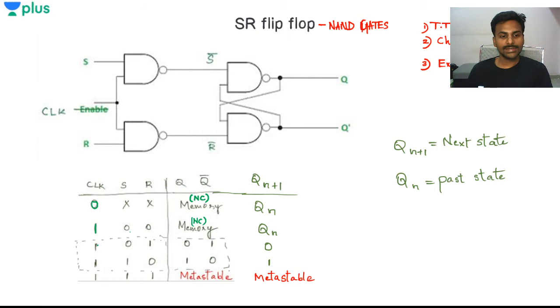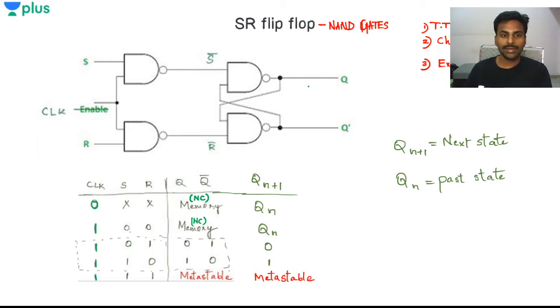Now in the next cases I have the clock input high, and throughout this operation I'll keep the clock high. 00, 01, 10, 11 are the inputs given to S and R. Suppose I'm having 0 and 1, what will be my Q right now? I have already described the SR flip-flop operation.